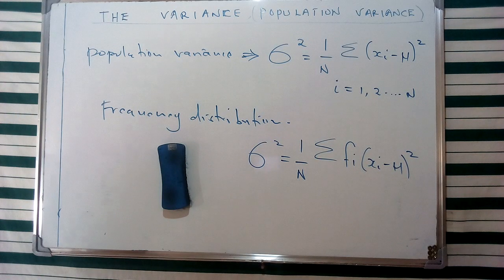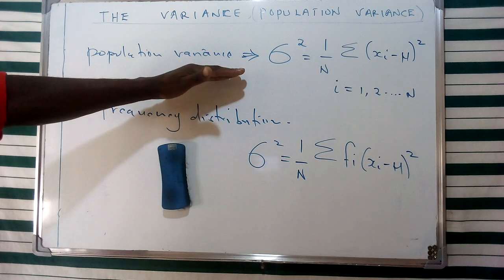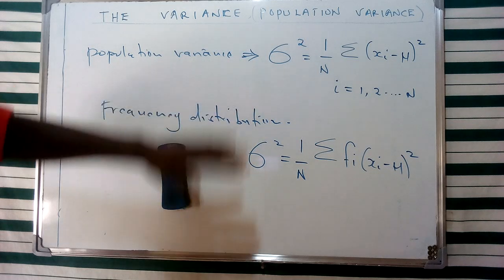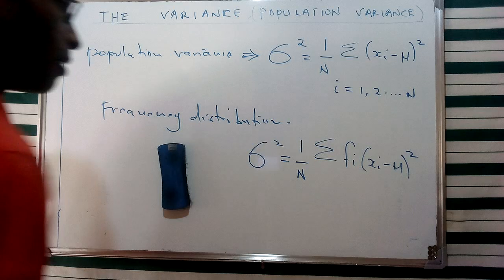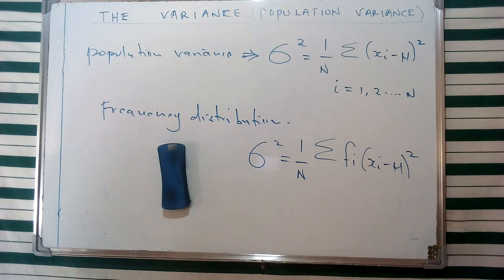So that's going to represent the population variance from a frequency distribution perspective, and that's going to form our general representation for the first case for a specific type of data.